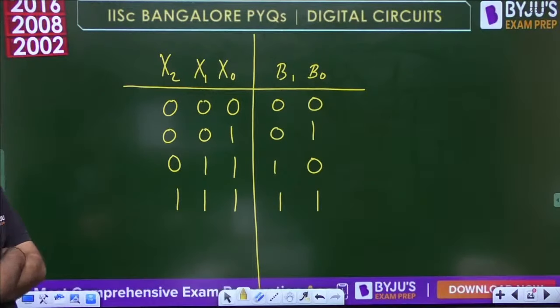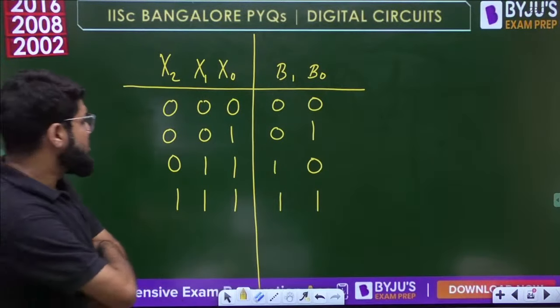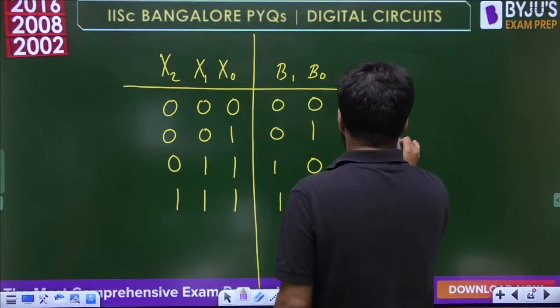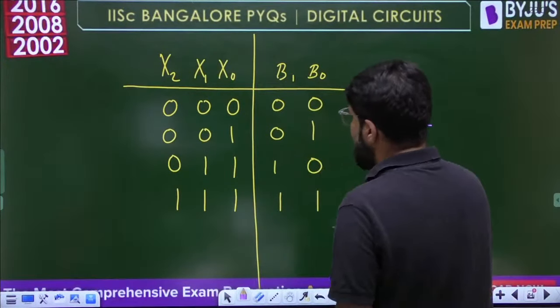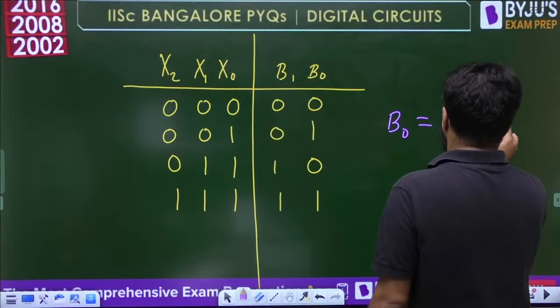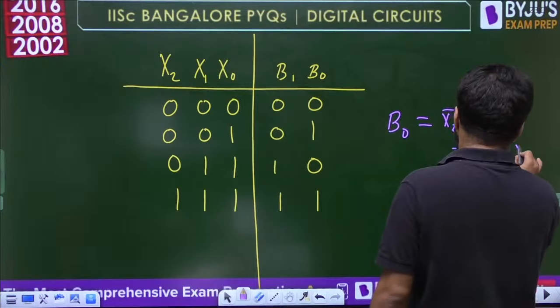Okay, so what is the expression for B0? It is high at 0 0 1, that is x2 bar x1 bar x0, plus 1 1 1, that is x2 x1 x0.